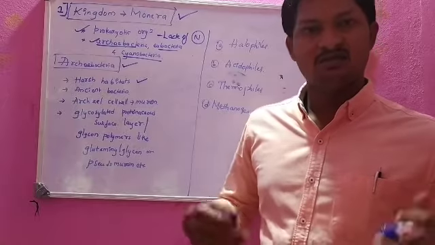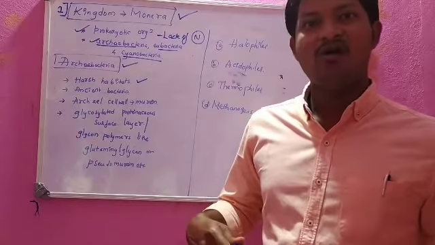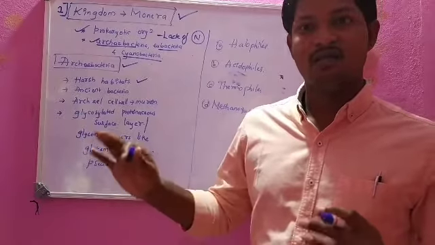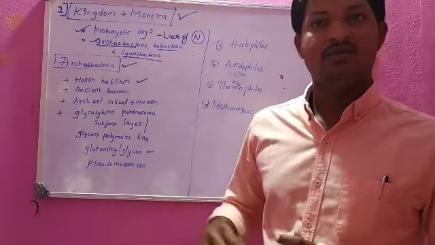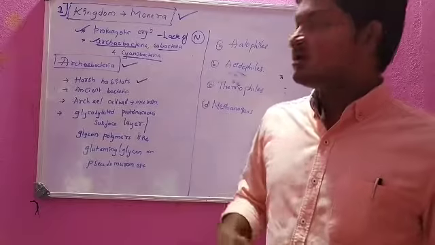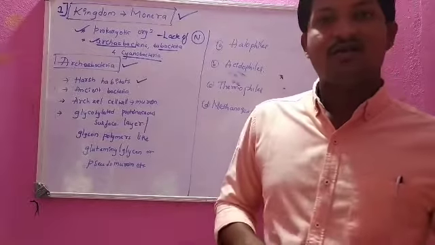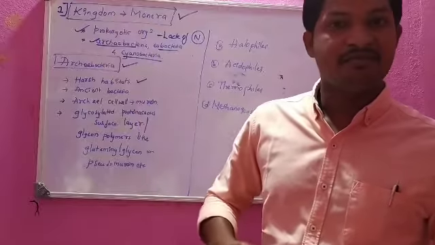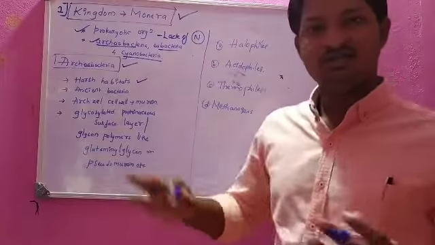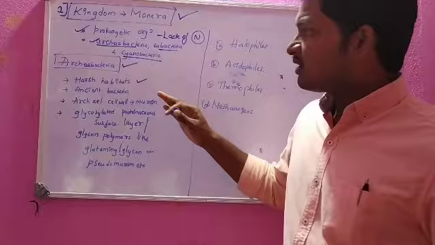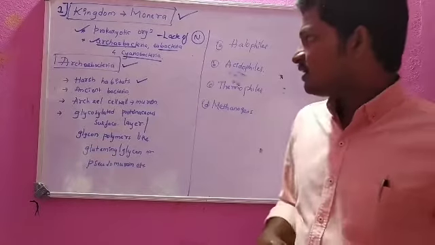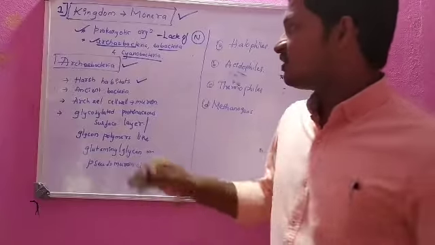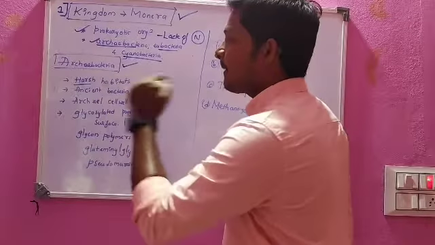For example, human beings cannot survive in high temperature; we can survive in moderate temperature, below 40 degrees Celsius. But these bacteria can survive in very high temperature, even where no oxygen is present. In those severe conditions also they survive. That is called harsh habitats.